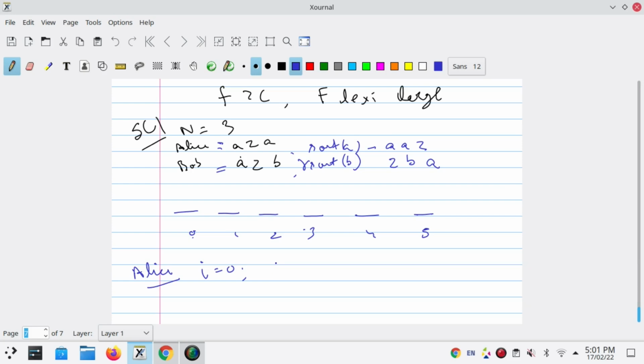So first it will check if the starting of Alice is smaller than the starting of Bob. If it is so, it will insert at the first position. Alice of 0 is A while Bob's is Z, and we know that A is less than Z. So A will be incremented here.